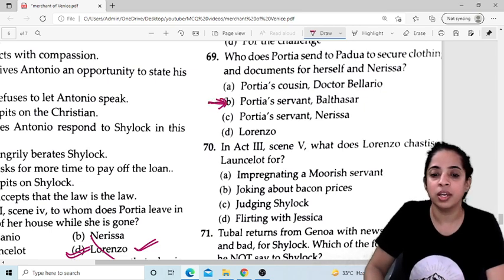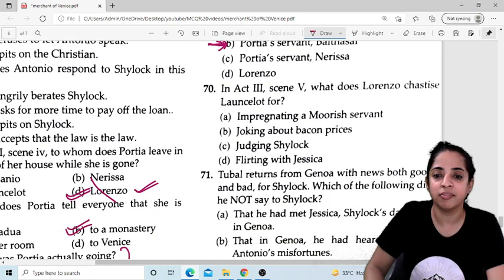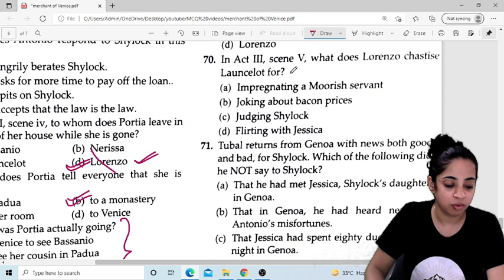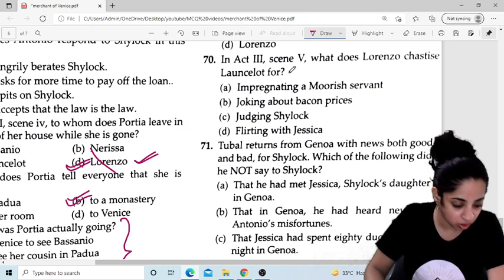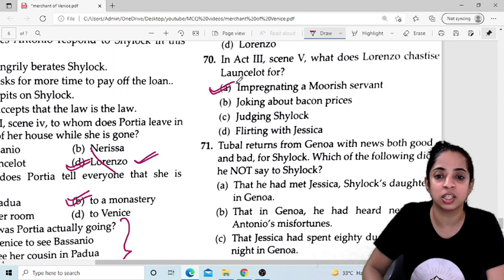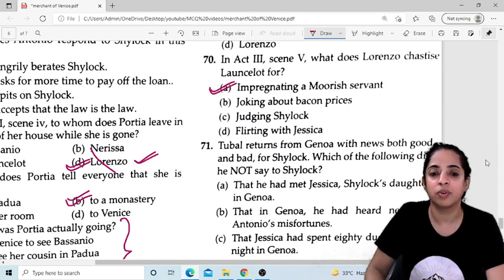So now in Act 3, Scene 5, what does Lorenzo chastise Lancelot for? Okay, for impregnating a Moorish servant. This is the correct answer.